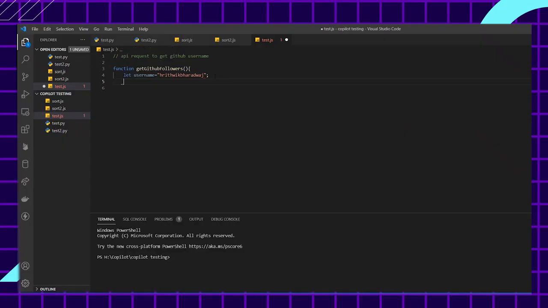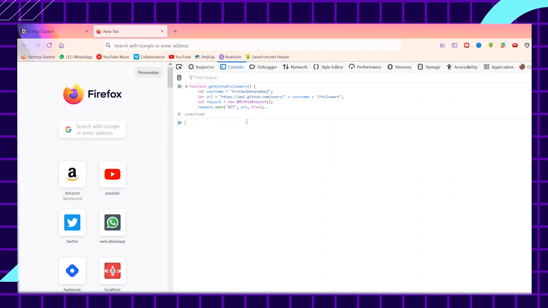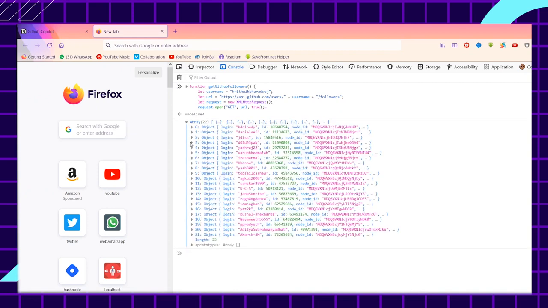Now, this is where AI could take over and help us. Secondly, it's working with public APIs like the ones with GitHub. If you look at the screen right now, I'm trying to get a list of followers from my account. Let me write a comment for this and start writing a function. Oh, we got a result. Let me paste this in my browser since XMLHttpRequest and fetch are not included in Node by default. Wow, it works. I have 22 followers on my GitHub.